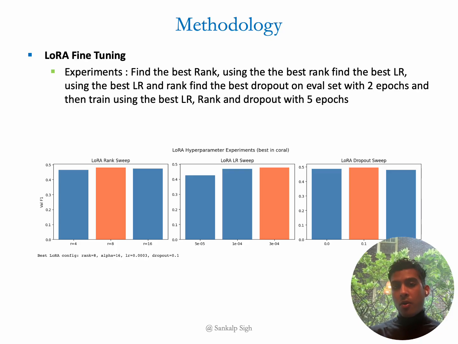I observed rank 4 underfits. Rank 16 shows diminishing returns with more parameters, but slightly lower F1. LoRA in general requires higher learning rates than full fine-tuning because fewer parameters receive updates. 3e-4 seemed to be the best. Also, moderate dropout of 0.1 seemed to help regularize adapters without excessively reducing capacity.